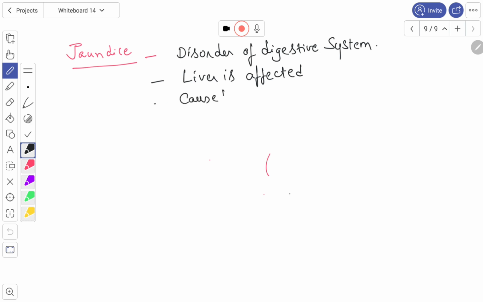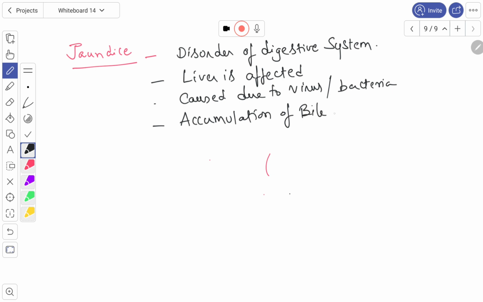Caused due to viral infection and also some bacteria. Jaundice is due to accumulation of bile pigments.